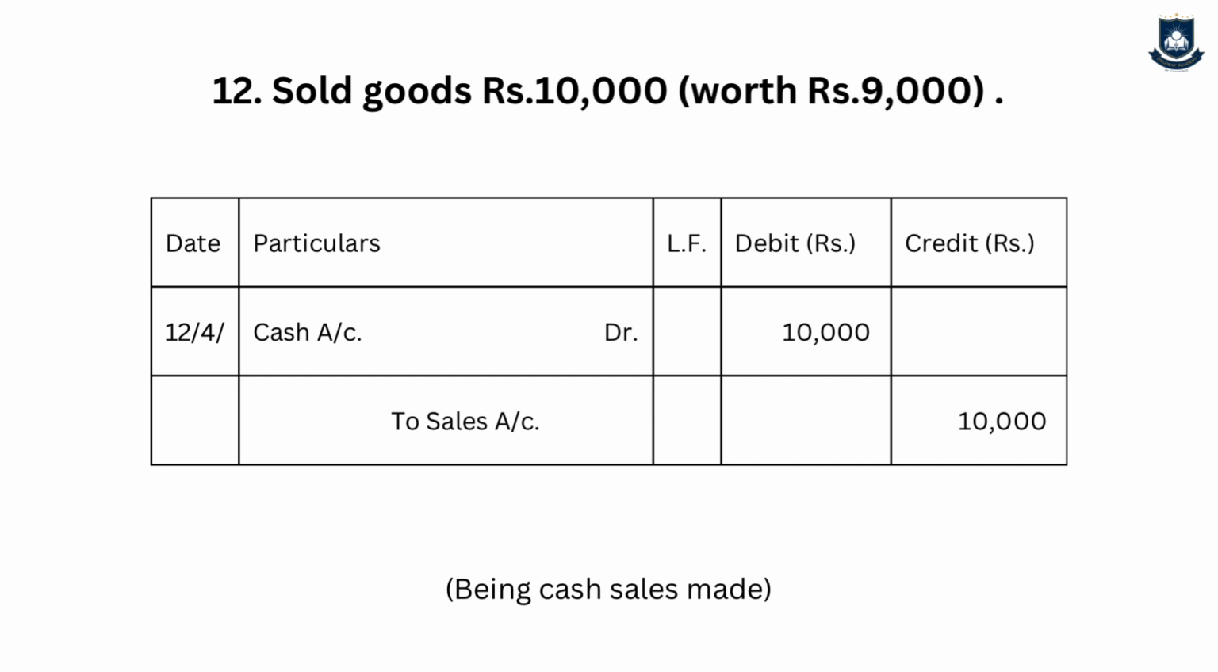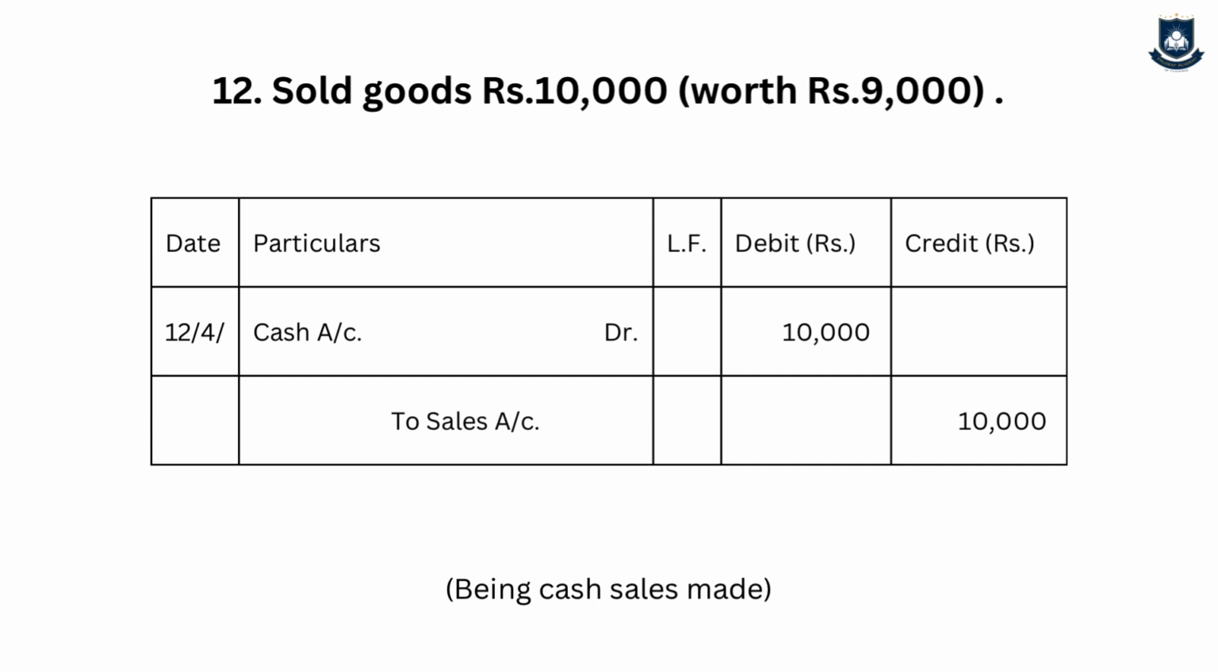The next one is sold rupees 10,000, and then within bracket we have told worth rupees 9,000. The interpretation is sold goods worth rupees 9,000 for rupees 10,000. Remember, in our journal entry we do not bifurcate the profit element, and we do not show profit separately in journal entries for goods. So the journal entry is cash account debit to sales account. We'll record the sale price, that is 10,000.